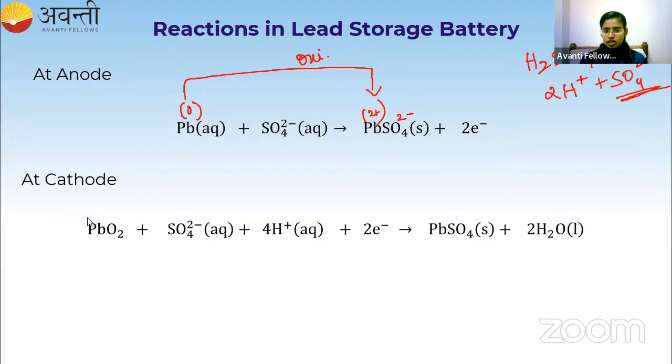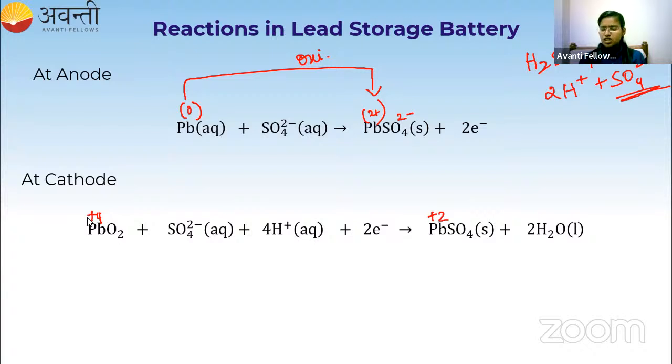Here the oxidation state of lead is +4 because we have 2 oxygens, right? For 1 oxygen it is -2, and for 2 oxygens it is -4. So the oxidation state of lead is +4. And here the oxidation state of lead is +2. So +4 to +2, it has gained 2 electrons and it has been reduced. In both cases, lead is getting oxidized and lead is getting reduced, because both the positive plate and negative plate are made up of lead only. So these are the reactions occurring at the 2 electrodes.